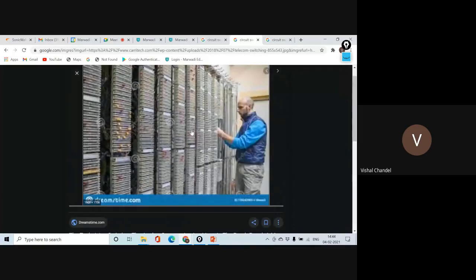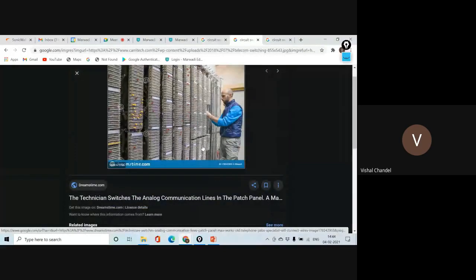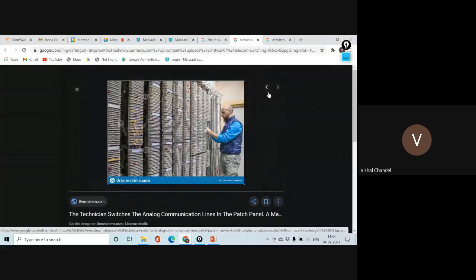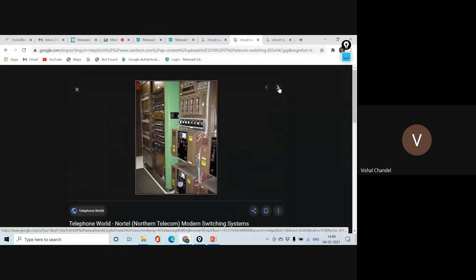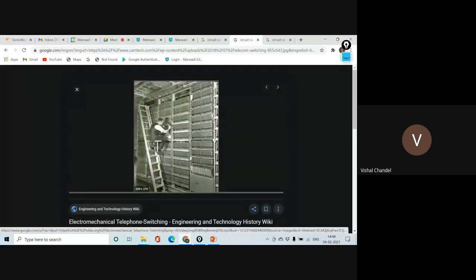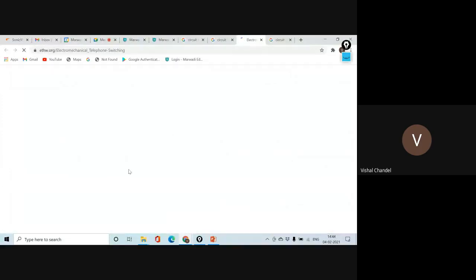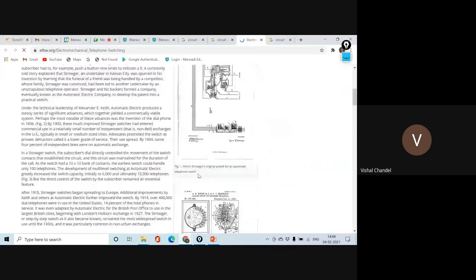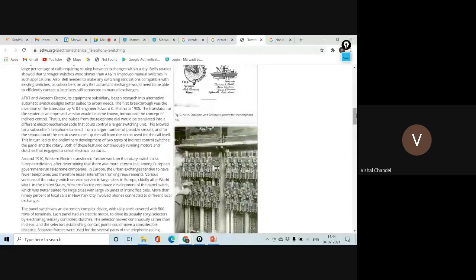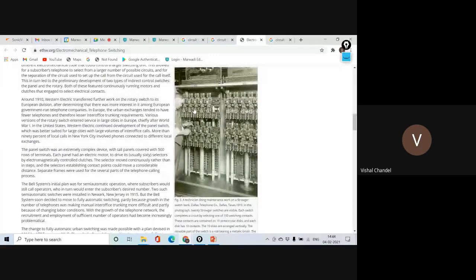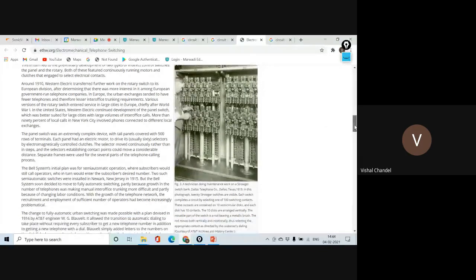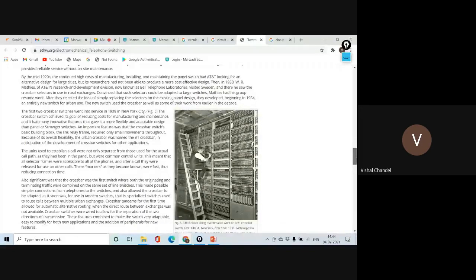Yeah, so you can understand how these people are switching the connections. So it was a shifting, but now we have lots of things related to it. Yeah, it's this image I was talking about. This was the system, and this is how you can understand it when you are just executing a call. So a person was switching the call. Now we are just dialing a mobile number, and it directly connects to the person. But at that time it was executed in the way of a trunk call, and the people were maintaining the thing in this way.